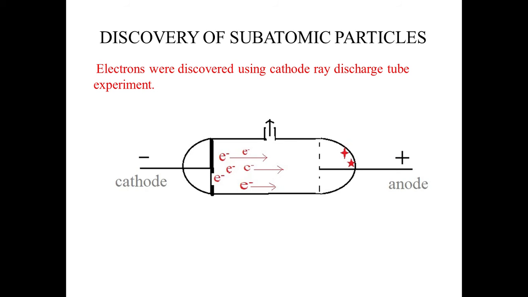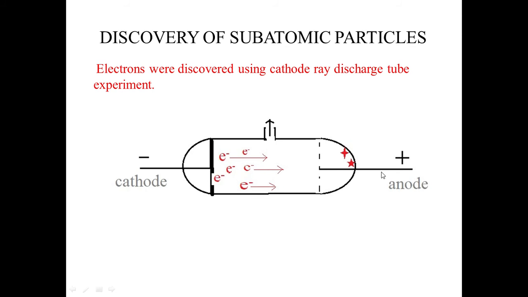Come to the next. Discovery of subatomic particles. First of all, the cathode ray experiment, which is related to the discovery of the electron. You can see the pictorial of how we generate the cathode ray in a laboratory. There is a glass tube with one way to the vacuum. The cathode is the negatively charged electrode. These two electrodes are maintained at a very high potential difference. Because of the high density of electrons on the cathode, the negatively charged electrons move from cathode to anode.